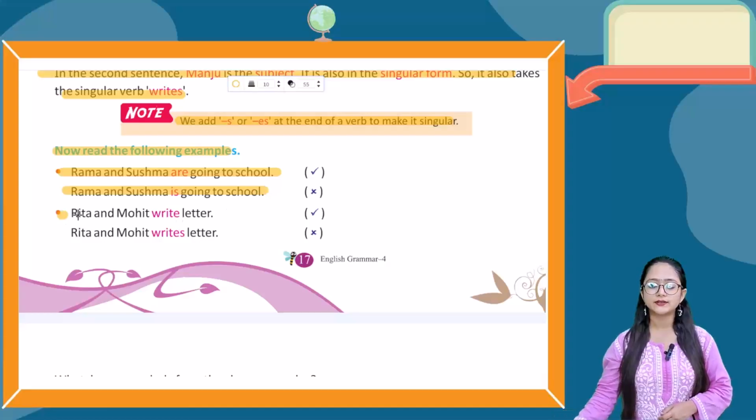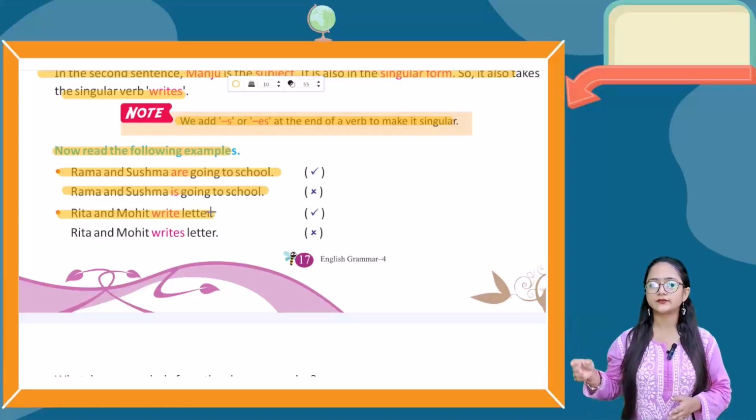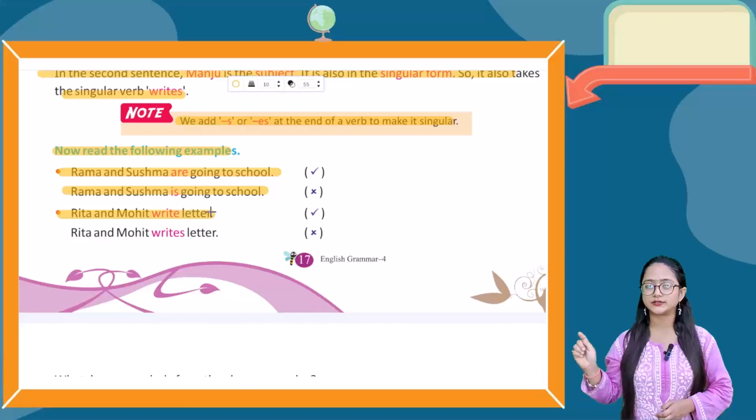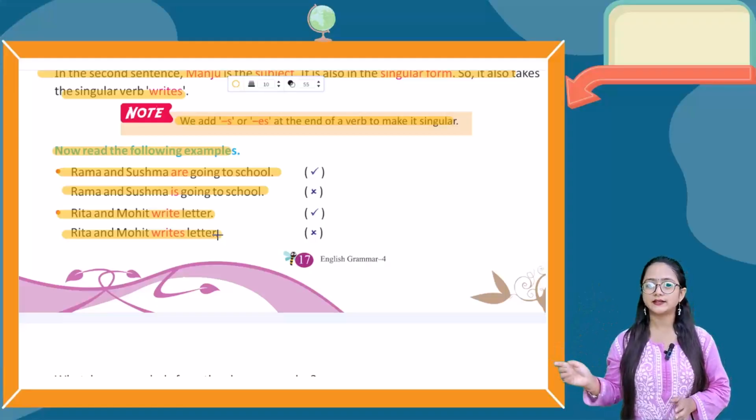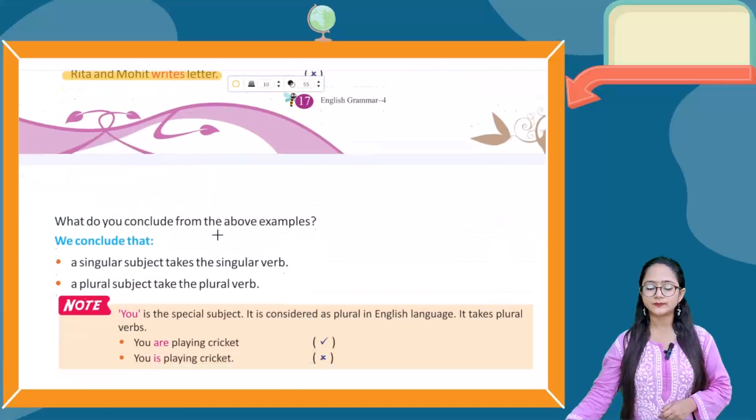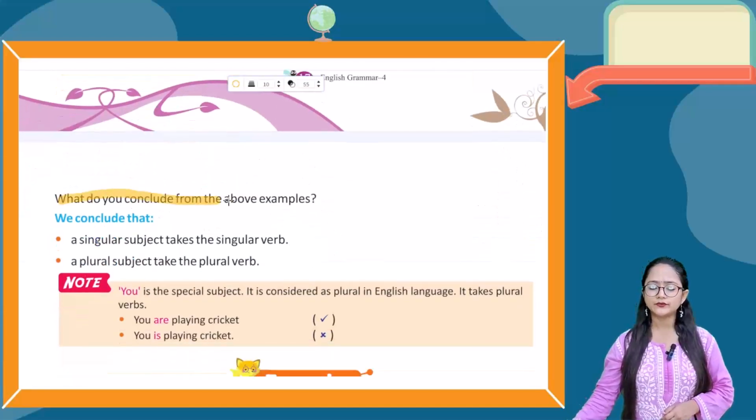Now next is Rita and Mohit write letter. Now here also you can see two persons. So you have to write down the verb and you should not add s to it. Next sentence is Rita and Mohit writes letter. This sentence is wrong because here you can clearly see that the verb write is having s in that spelling. Okay, this is wrong.